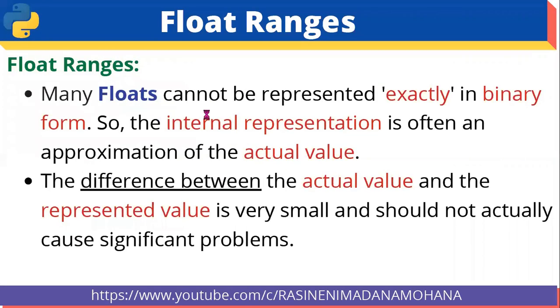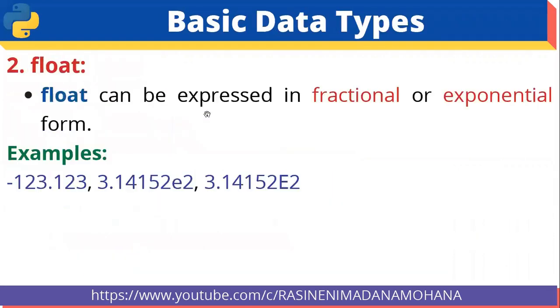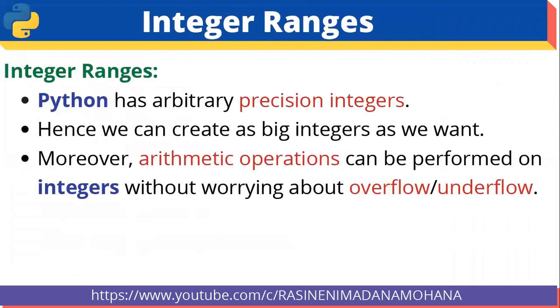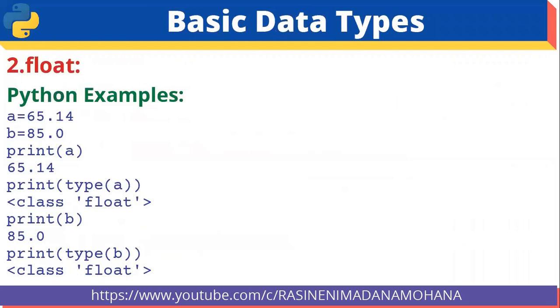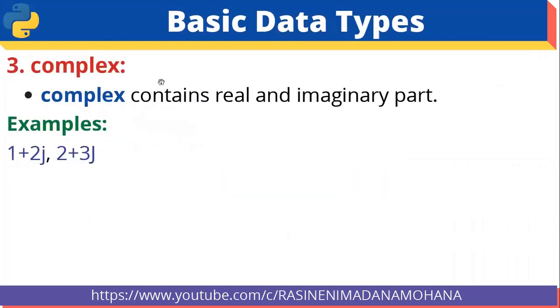Then coming to our third type of data type, that is called complex data type. Complex data type contains real and imaginary part. The general form of complex data type is 1 plus 2j.